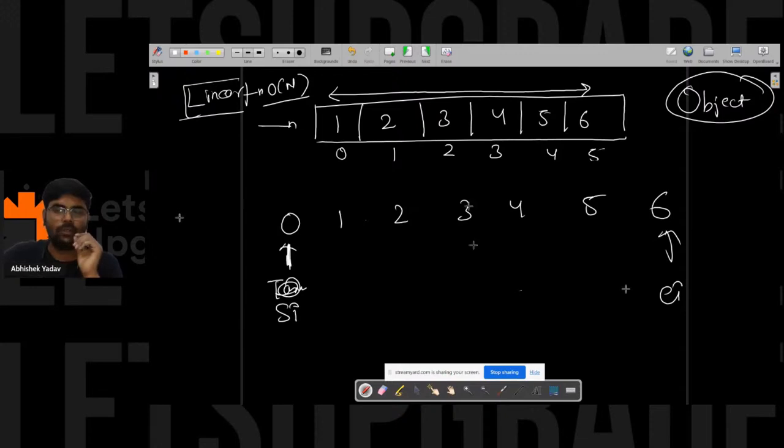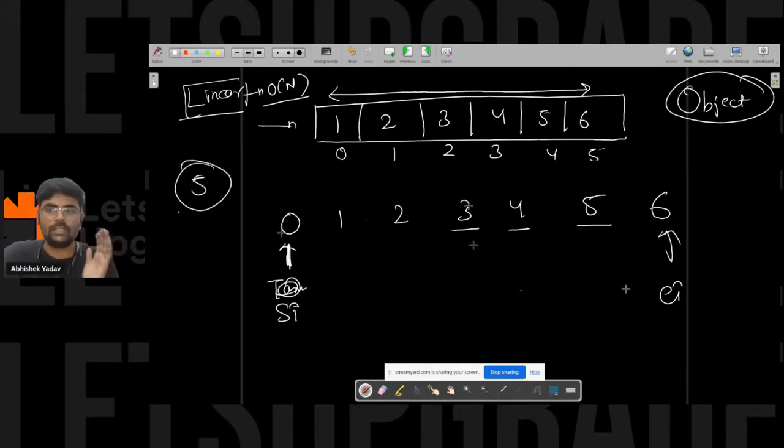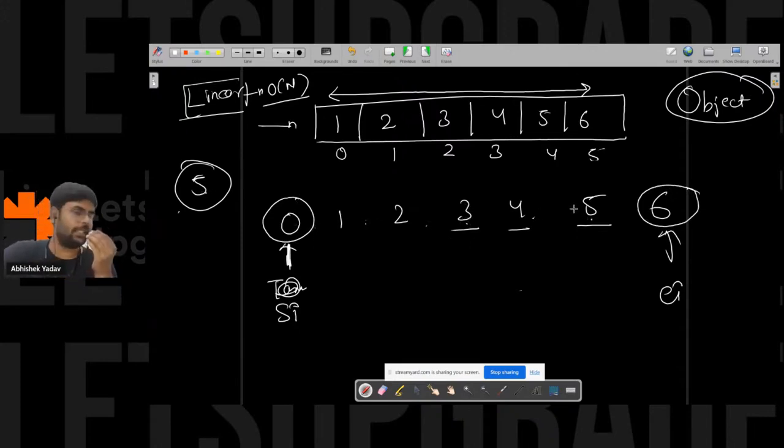Let's assume Tarun has to start from the middle. Tarun doesn't know where 5 is present, here, here, or here. Tarun just knows the starting point and the end point. Apart from this, Tarun doesn't know whether the element is present at 0 index, 1 index, 2 index, 3 index, 4 index, or 5 index.